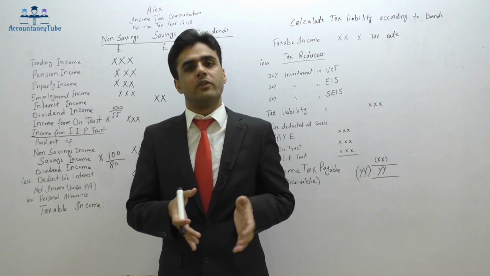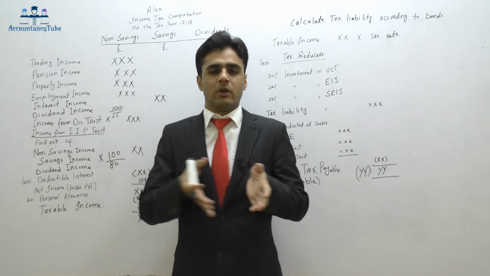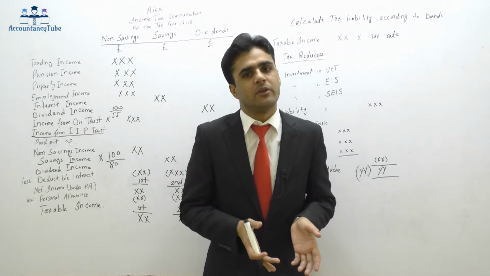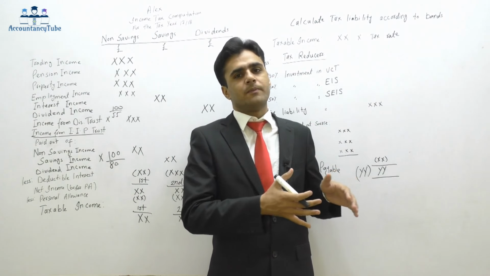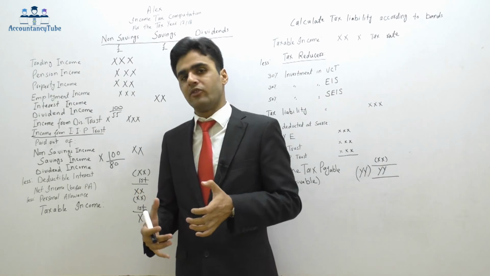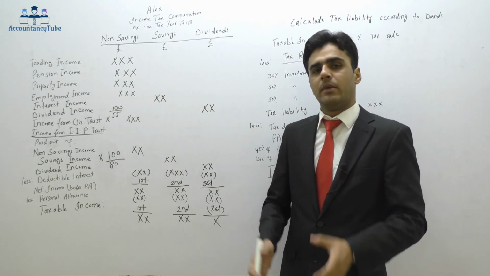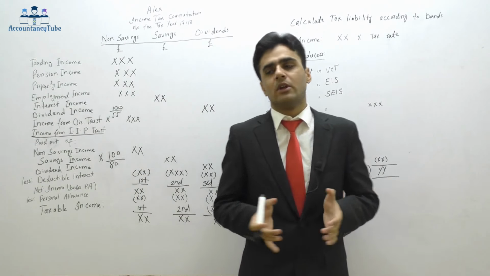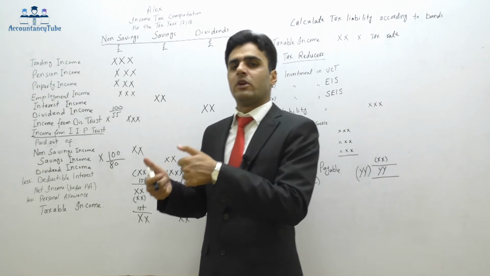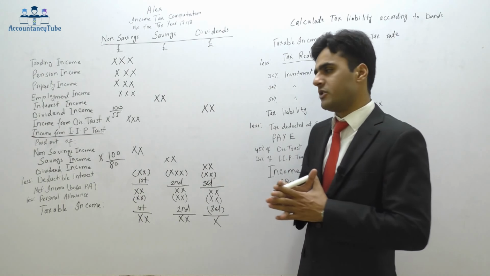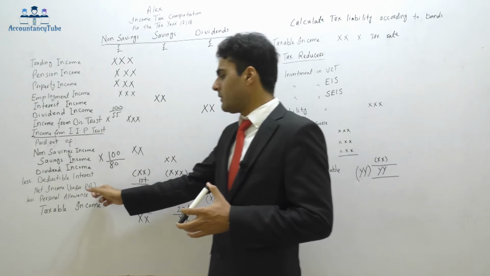That was one of the reasons. So what was the reason for my loan? To invest in my business. The reason could be that I want to buy plant and machinery in my business. So there could be many reasons. We will see those reasons in our next video when we talk about the deductible interest. But deductible interest simply means I go to my bank, I ask them that I want some loan, I want to invest in the business. They give me the loan, I pay interest. That interest is deductible out of here because it will reduce our income tax liability. It is a benefit.